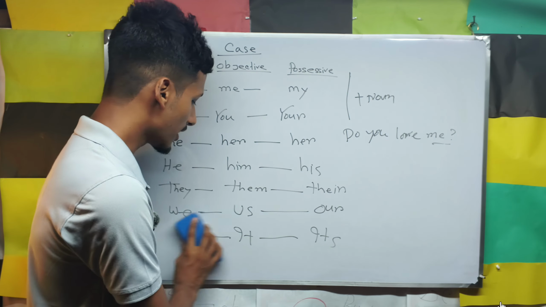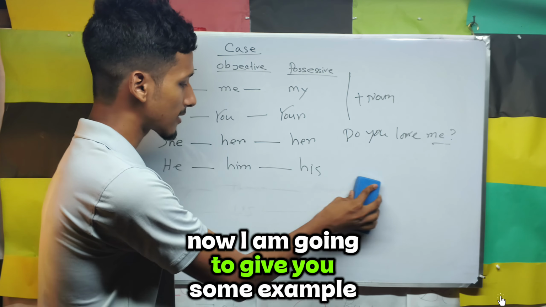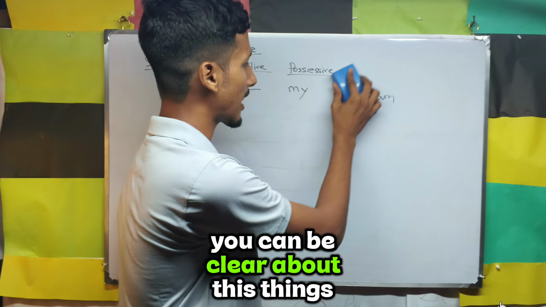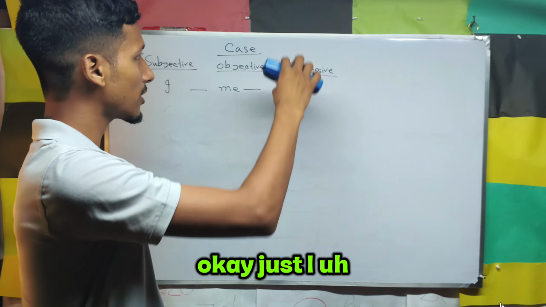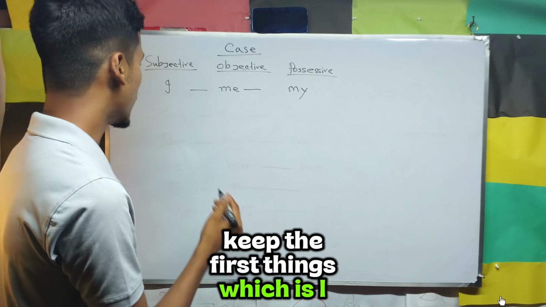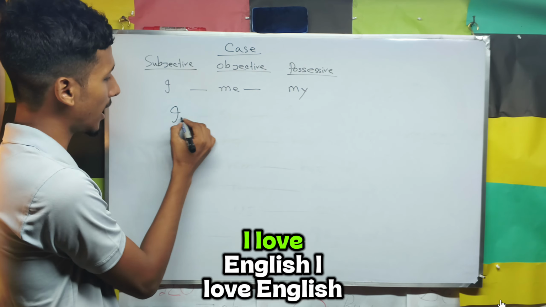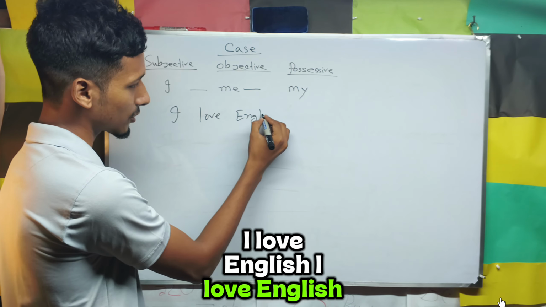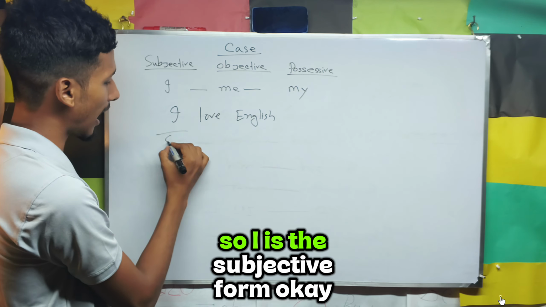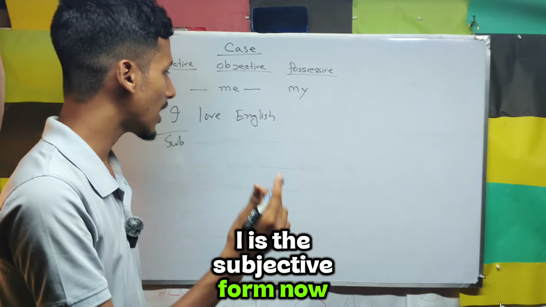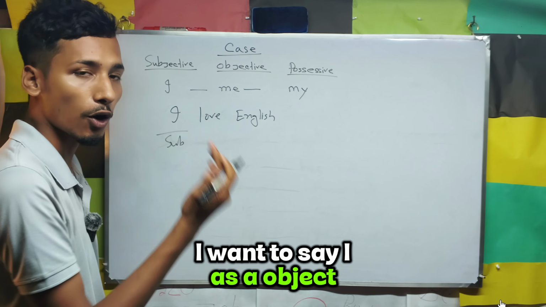Now I am going to give you some examples so that you can be clear about these things. Let me start with the first one, which is I. Now I want to say, I love English. I love English. So it is nice. I is the subjective form. Now I want to say I as an object.